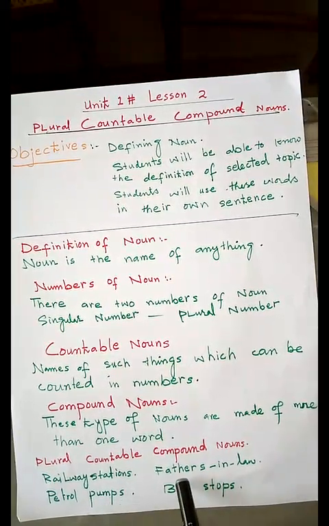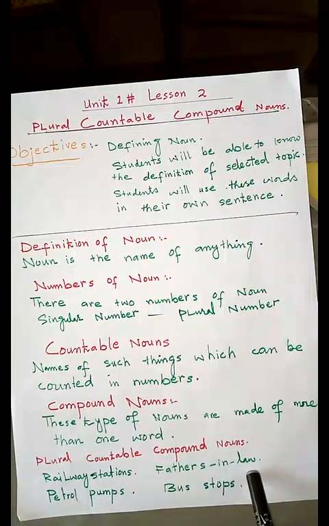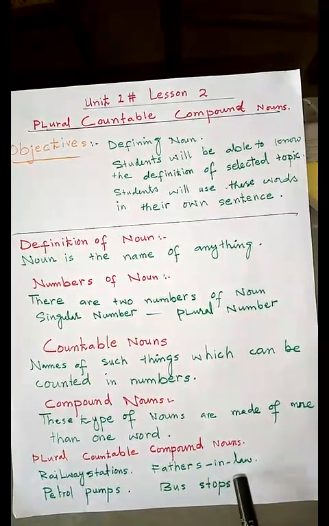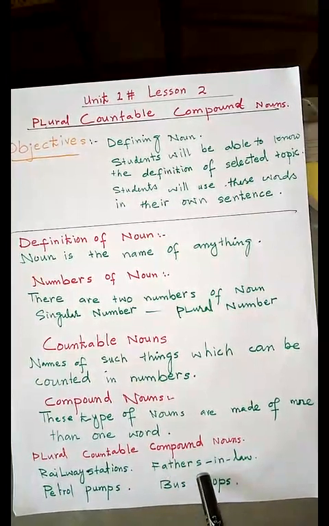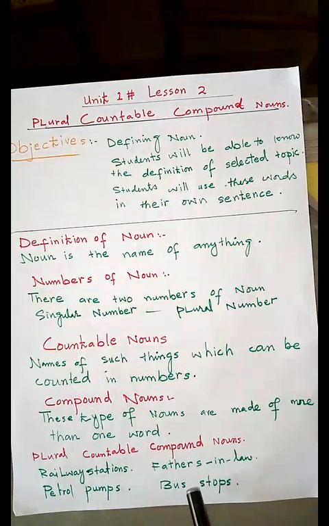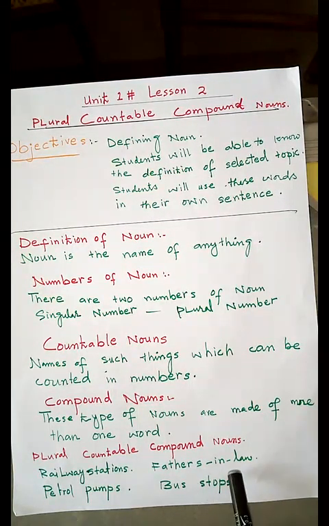Number 3, fathers-in-law. Father-in-law is the singular form and fathers-in-law is the plural form. As you can see, this example of noun is made of 3 words.